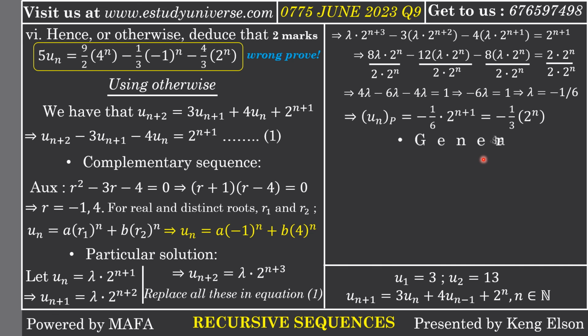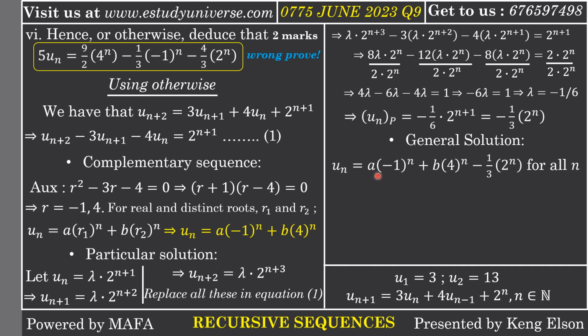Now, what is a general solution? That is the general sequence. You just need to sum the complementary function with the particular solution. So my general solution is the sum of the complementary function and the particular solution. So this is my general solution. But now we have specifications, because we are not just finding a general solution, we are finding a solution that will make u1 to be 3 and u2 to be 13.